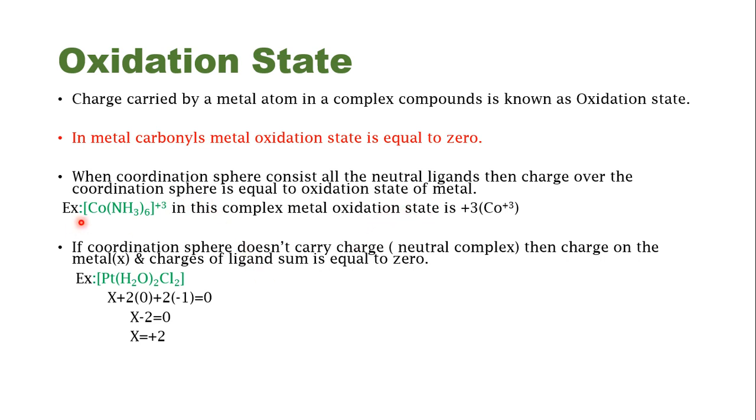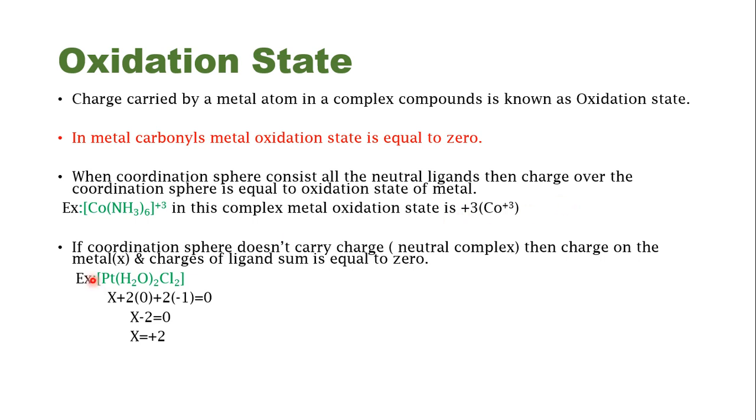For example, consider [Co(NH3)6]3+. Ammonia is a neutral ligand, so the cobalt will carry the charge present on the coordination sphere, that is 3+. So the metal oxidation state here is +3.